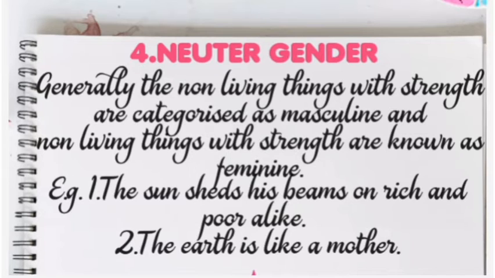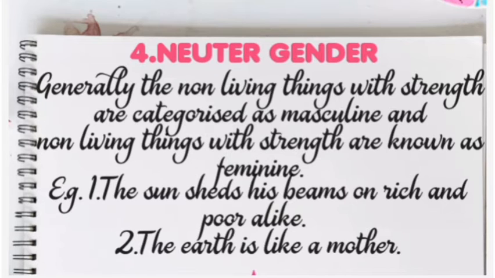I'm writing over there, his is used for a male member, not for a female member. So the sun is compared to a male member, that it sheds its beams equally on the poor and on the rich also. The sun is a non-living thing, we all know.